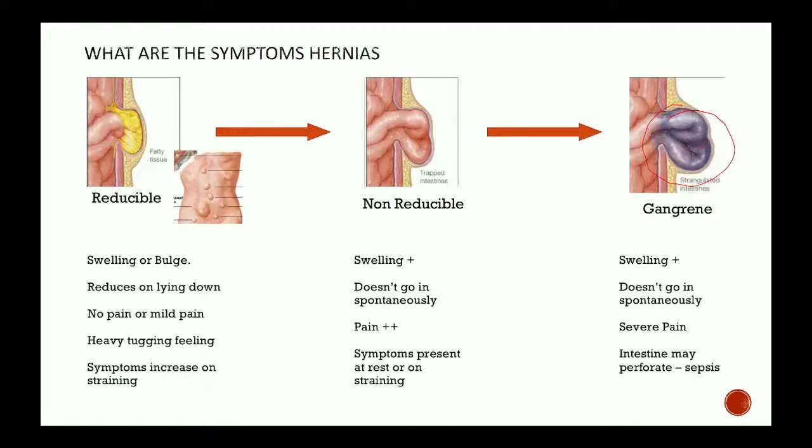But if the person ignores the earlier symptoms and presents at the stage where it has already gone gangrenous, then we will not be able to do a proper mesh repair. Initially we will do an anatomical repair, and either do a planned second surgery, or if the patient develops a hernia at a later stage, only then will we plan to place a mesh. But the chances of the hernia coming back in these patients are very high.